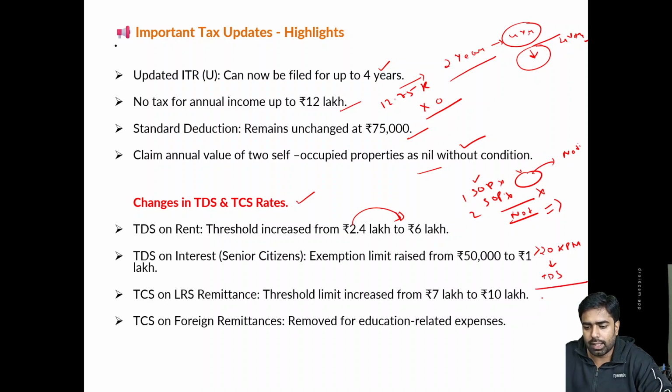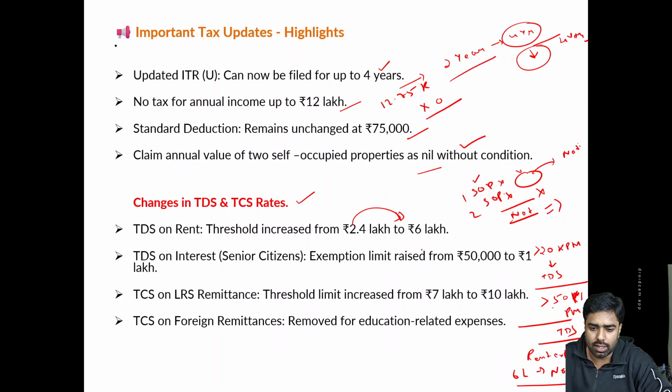Now, a person paying up to 50k has no taxes. Only if he is paying above 50k will TDS come. It's a major relief. So a person having rent expense up to 6 lakh rupees has no TDS. It will reduce the TDS compliance.